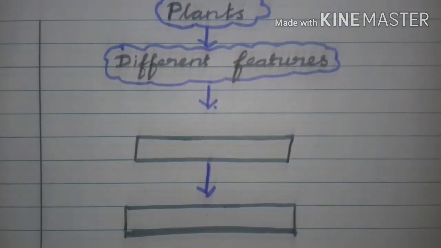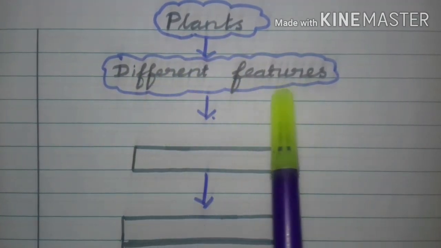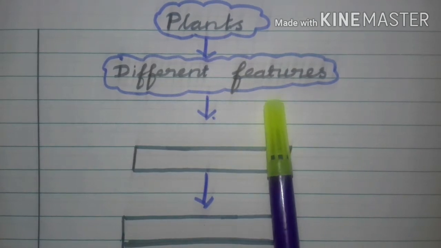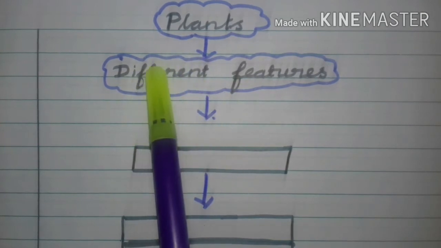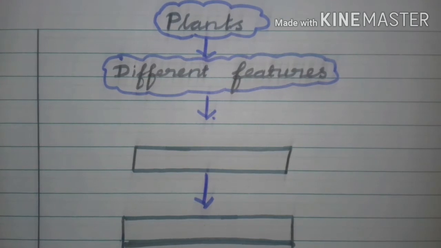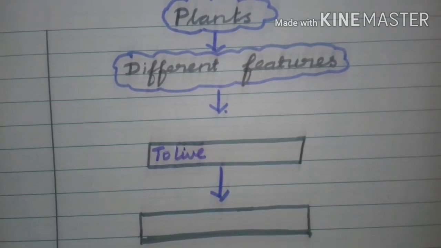Children, we saw about different plants, is it? The different plants have different features, that is, different structures. Features is another name we call them. Okay, so the different plants have different features. Why do they have different features? Do you know? Yes, very good. Then only they can live in their habitats. So, to live in their habitat.